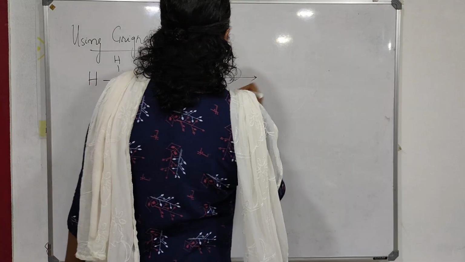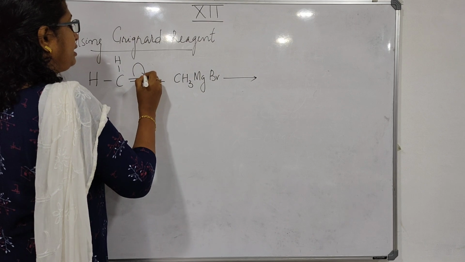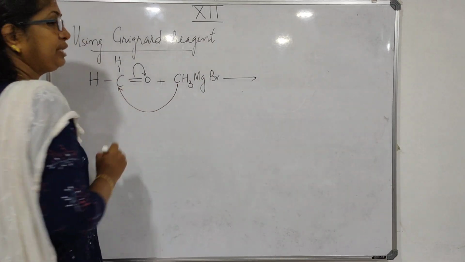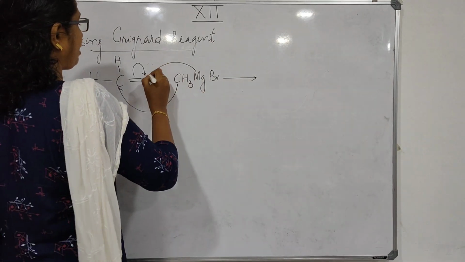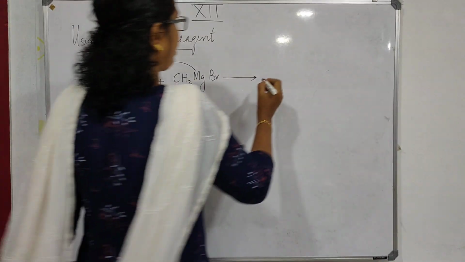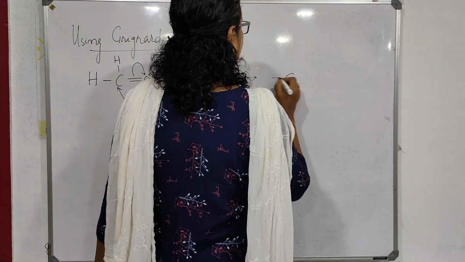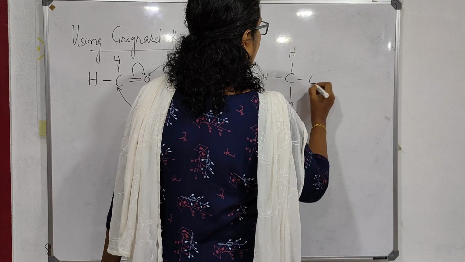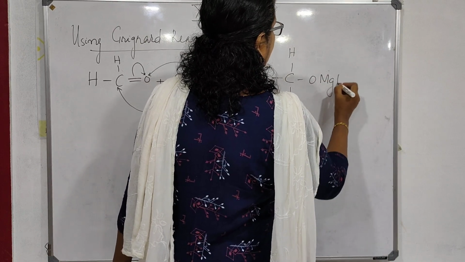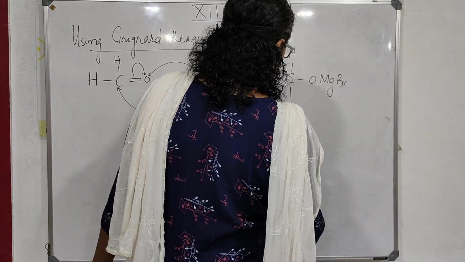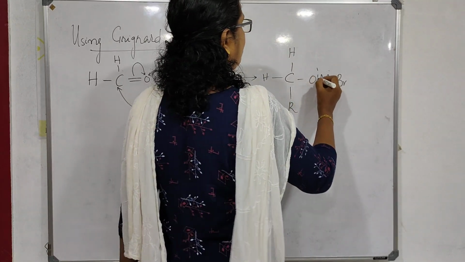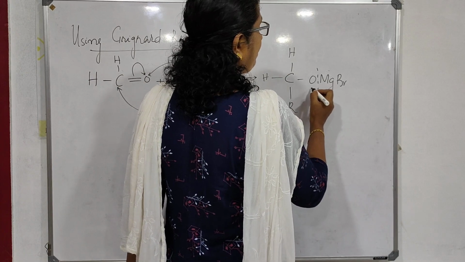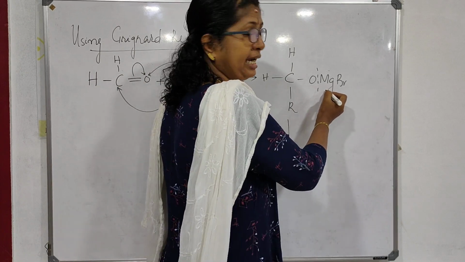Now see what is happening. The pi electrons will shift here. The CH3 group will add to carbon, and MgBr will add to oxygen. What you get is H, H, CH3 on carbon, then O-MgBr. This on hydrolysis, which means a water molecule is added, H plus will be added here and OH will be added here.